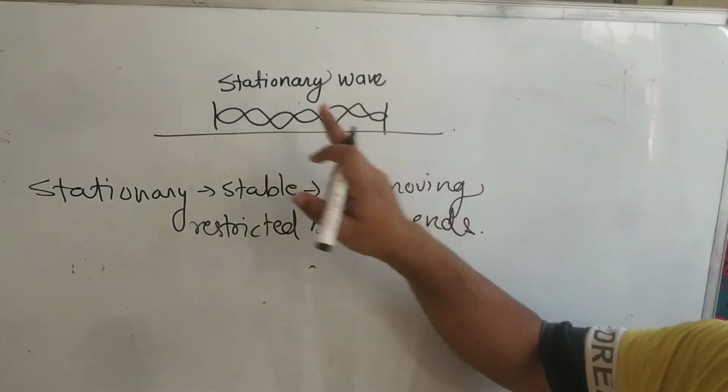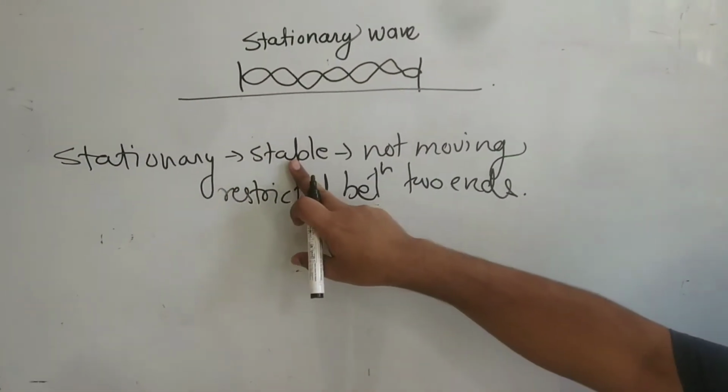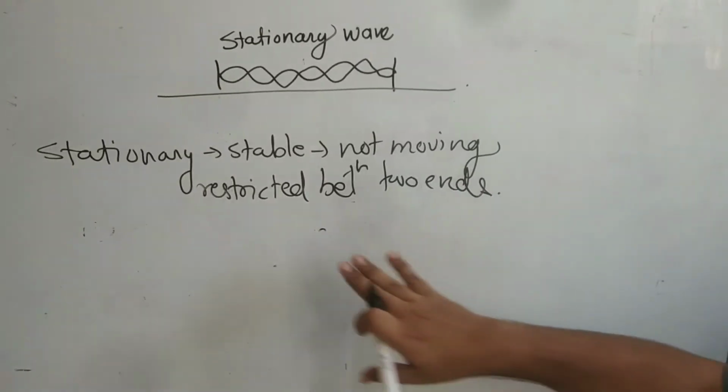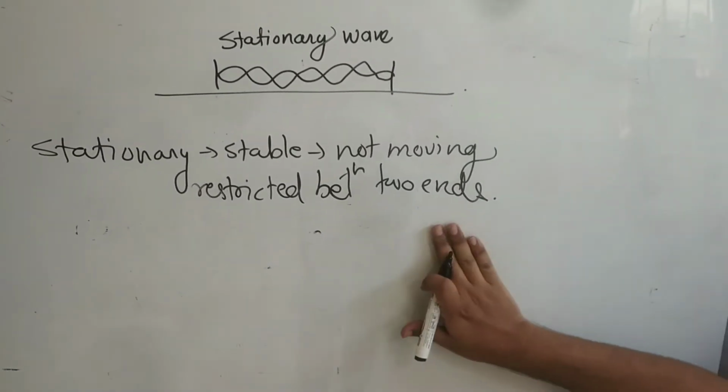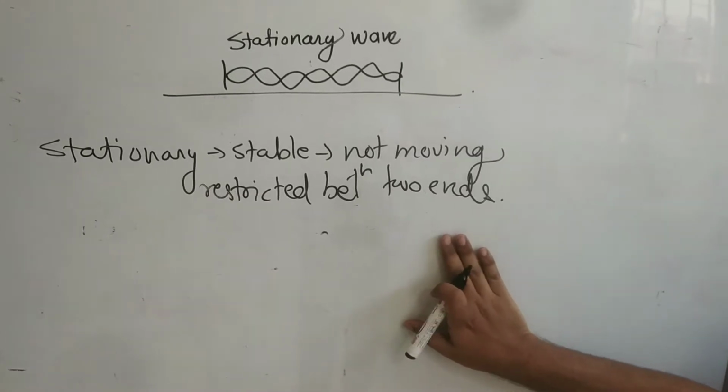So when we talk about the stationary wave, what is the meaning of stationary? Stationary means stable, not moving. It is restricted between the two ends. So this is the wave which is restricted between the two ends. It is called a stationary wave.